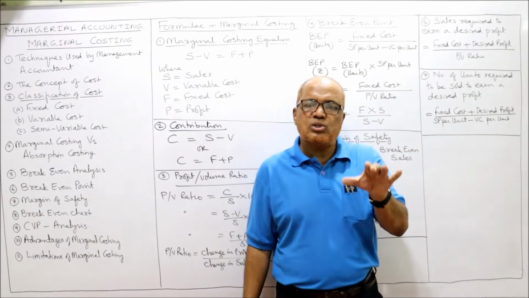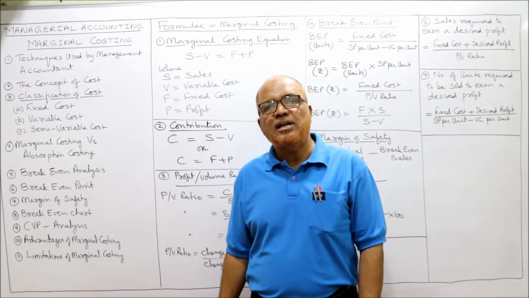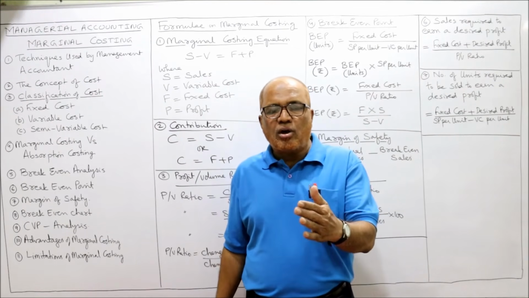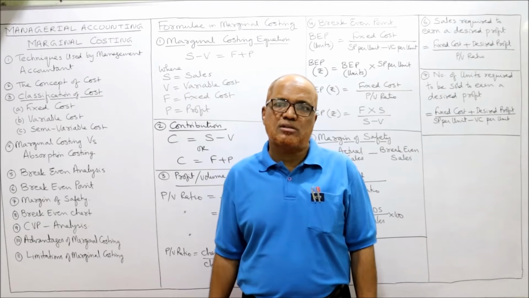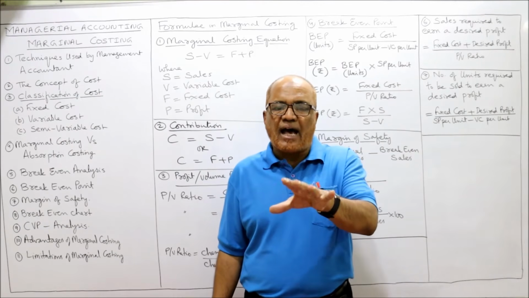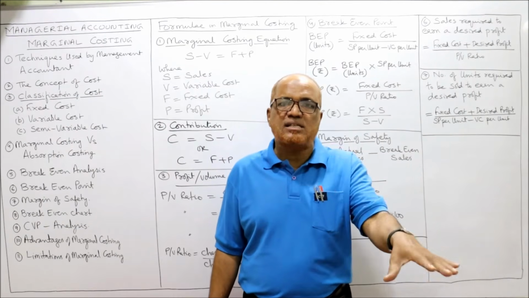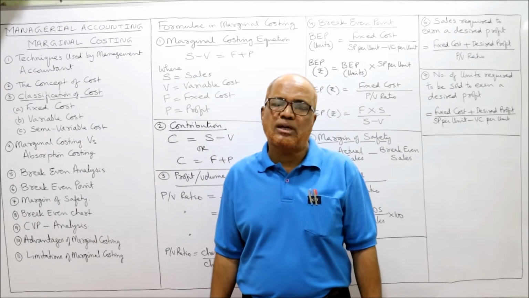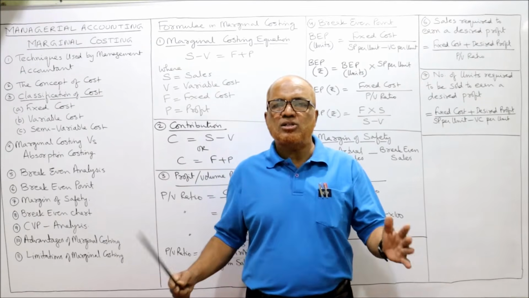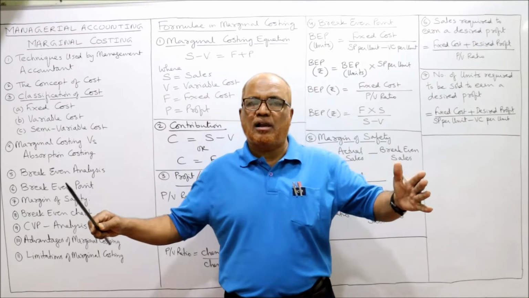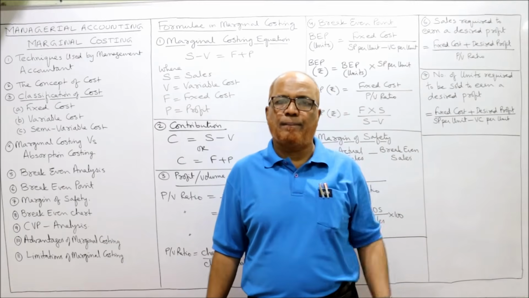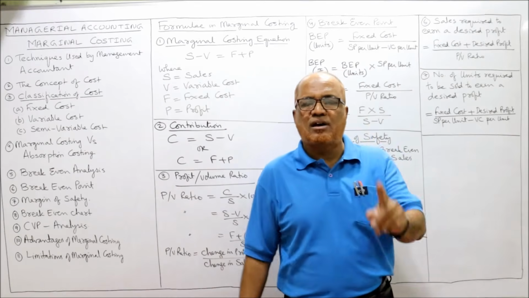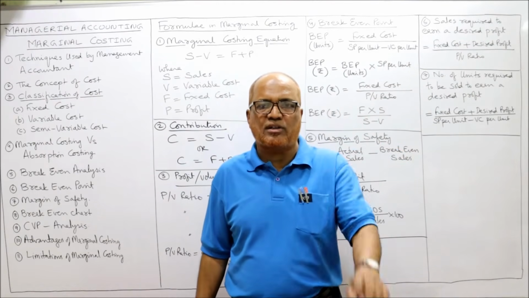Marginal costing will also have a number of limitations. Limitations means obstacles. Now, marginal costing depends on a number of assumptions. The marginal costing will be as good as the assumptions it is based on. If assumptions are correct, then marginal costing will be good and reliable. For example, marginal costing says all the cost can be clearly classified into fixed and variable. Without dividing the cost into fixed and variable, we cannot apply marginal costing. That is the first point.